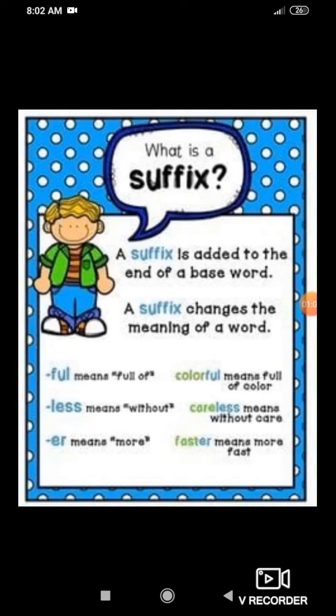If I have given the word care, you can add less: careless means without care. Next is er. Er is a suffix which means more. If I have given the example fast, you can change its meaning by adding the suffix: faster means more fast. Clear, students? Understood the concept of suffixes?